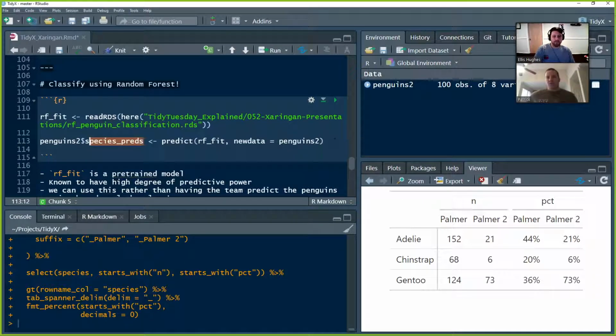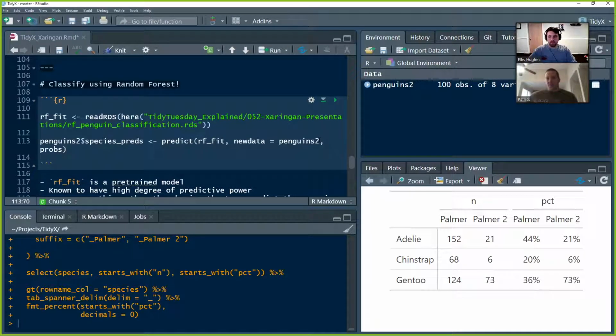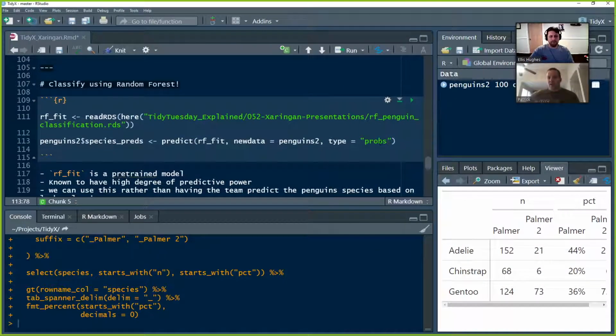If you look back in episode 51, we also predicted the probabilities, in which case it provides 3 columns that specify the probability of the observed data falling into one of the 3 types of species of penguins.